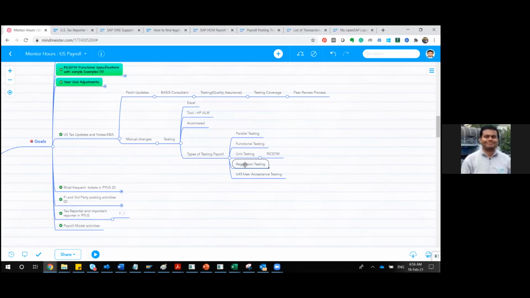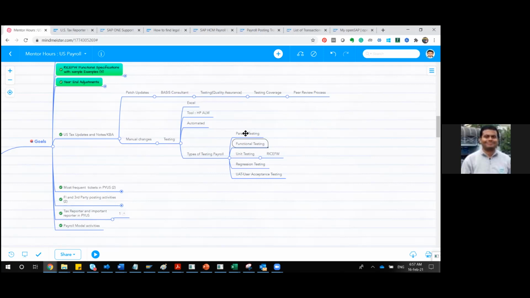There are a couple of scenarios, but I'll be sharing a couple of documents regarding this, because I worked exclusively on one project for testing only. That will be helpful. It will be a very precise document. I'll be sharing that, and if any new updates come, I will share those with you. This is regarding most of the testing functionality.